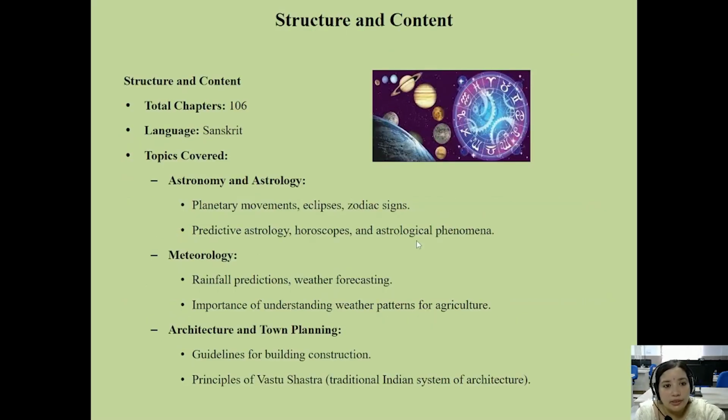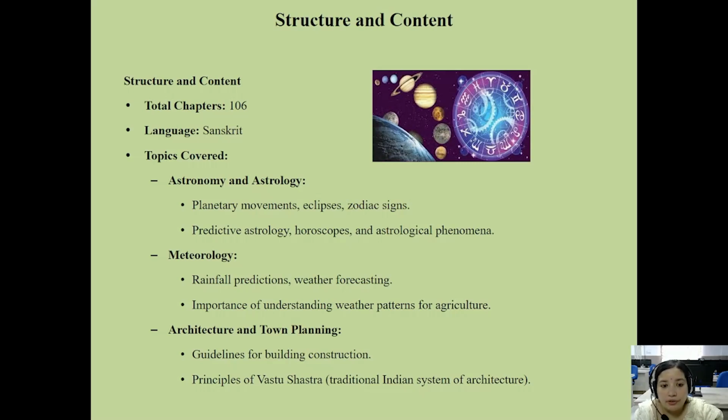Then we come to the structure and content of the Brihat Samhita. It consists of a total of 106 chapters, and Sanskrit is the language of this book. The topics covered are astronomy and astrology, including planetary movements, eclipses and zodiac signs, predictive astrology, horoscopes and astrological phenomena.